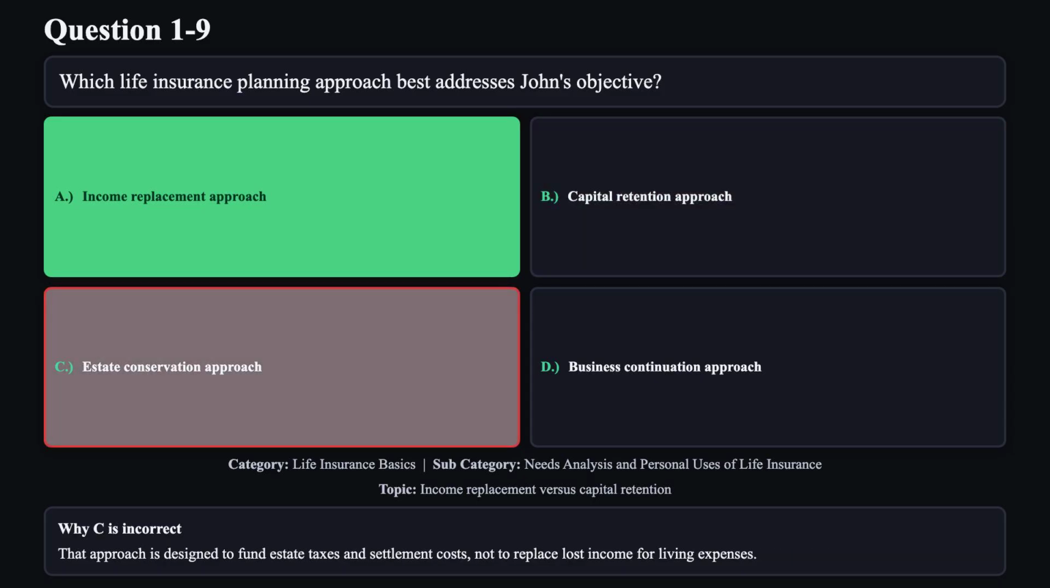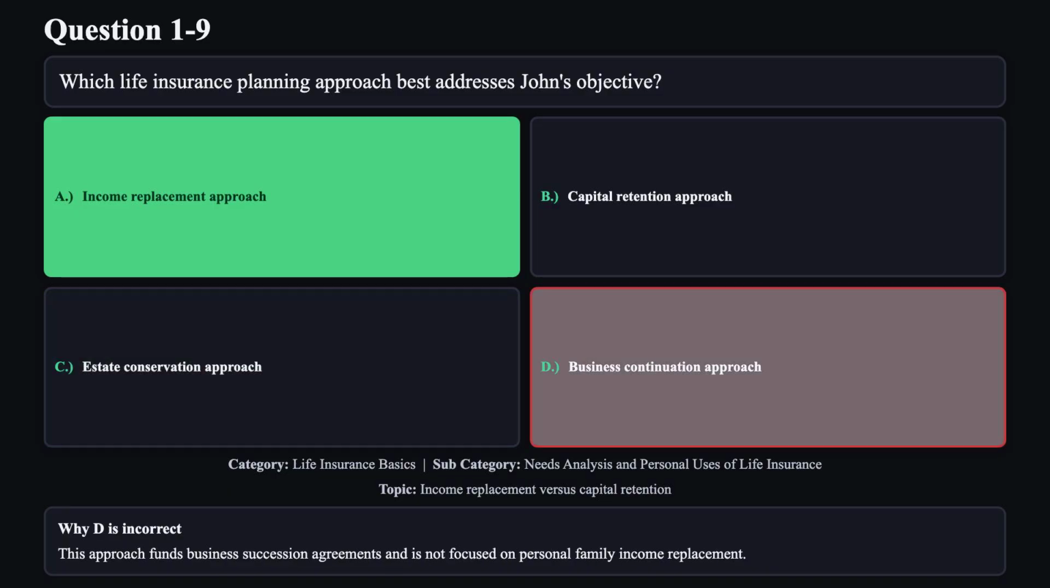Reason C is not correct. That approach is designed to fund estate taxes and settlement costs, not to replace lost income for living expenses. Reason D is not correct. This approach funds business succession agreements and is not focused on personal family income replacement.